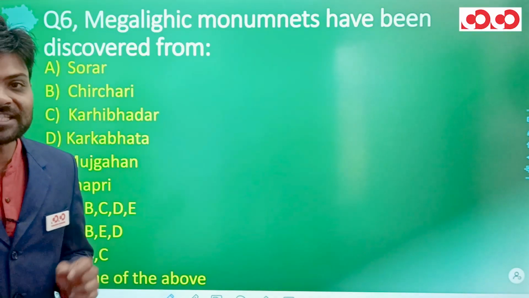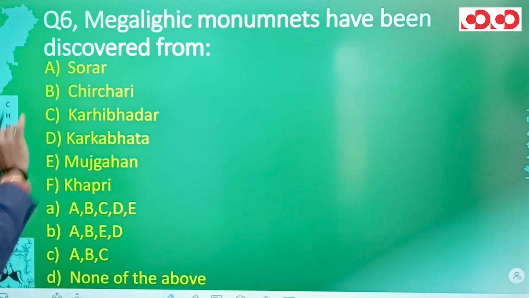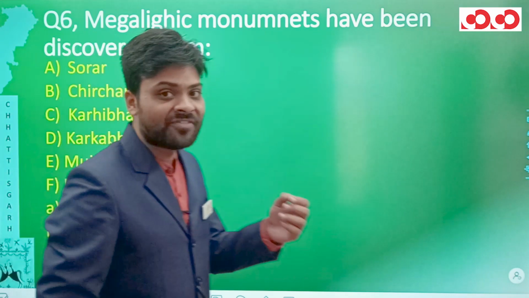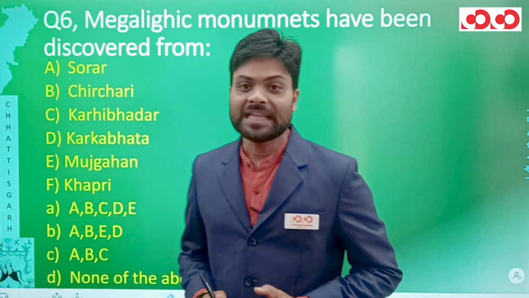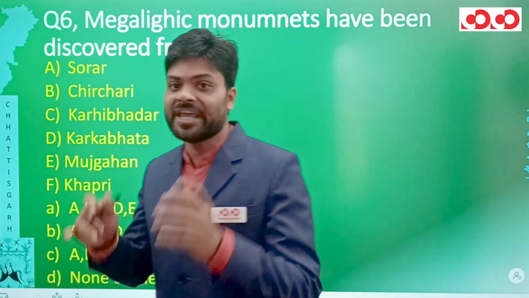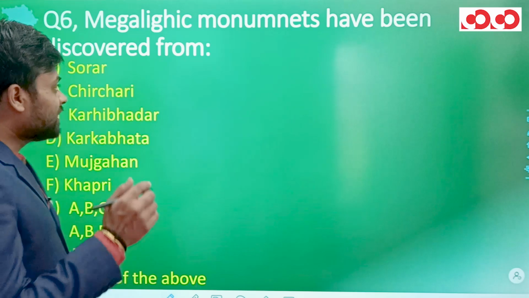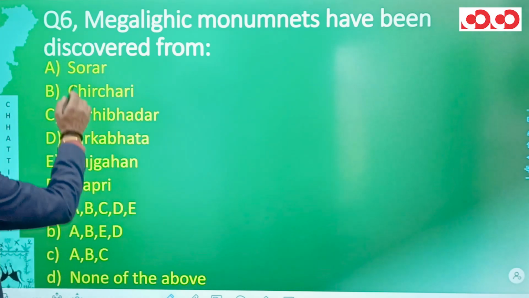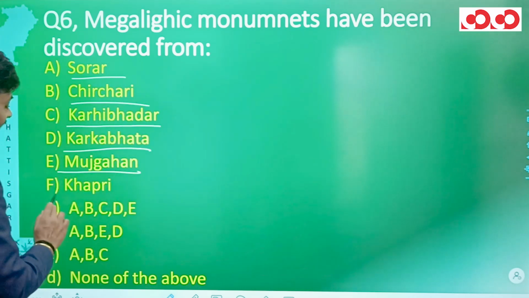Now coming on to the next question. It says megalithic monuments have been discovered from. Now megalithic monuments you must have read in Hindi books. It says Pashan Ghere. These are nothing but the huge gravestones, and these are known as megalithic monuments. So these megalithic monuments have been discovered from, we have Sorar, Chirchari, Karhi, Bhadar, Karka, Bhata, Mujgahan and Khapri.